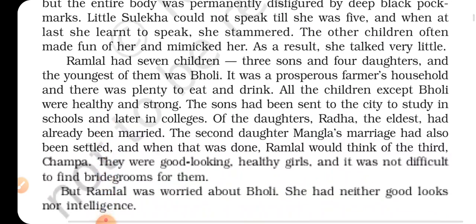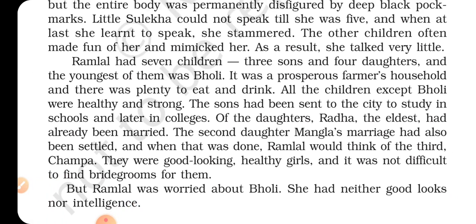Here, Ramlal had 7 children, 3 sons and 4 daughters, and the youngest of them was Bholi. It was a prosperous farmer's household, and there was plenty to eat and drink. All the children except Bholi were healthy and strong. The sons had been sent to the city to study in school and later in colleges.